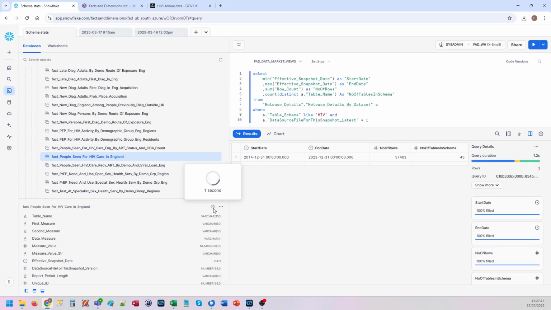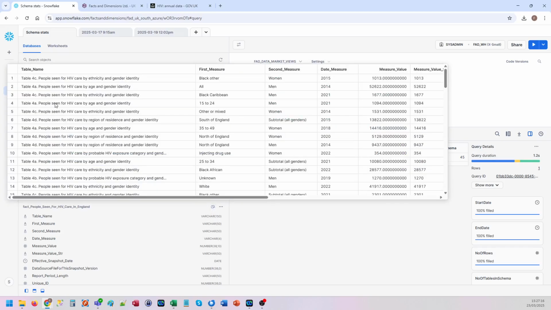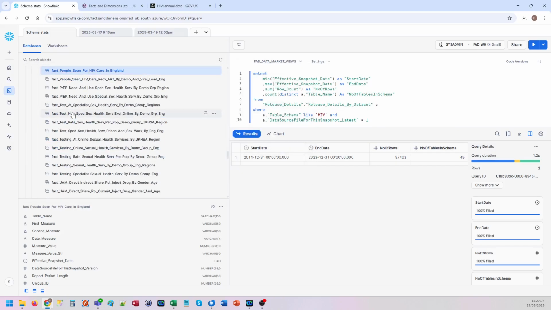Let's look in there. So you've got a few different metric names there, and measures and second measures, and dates and the value. And there's a whole ton of other data there.